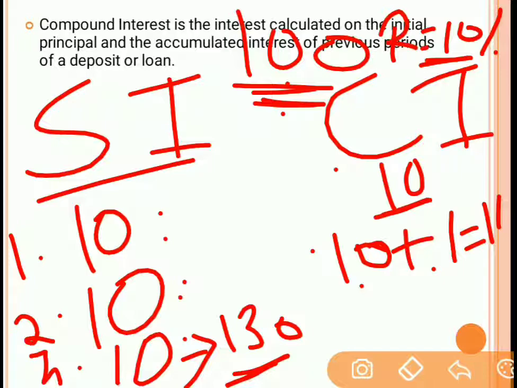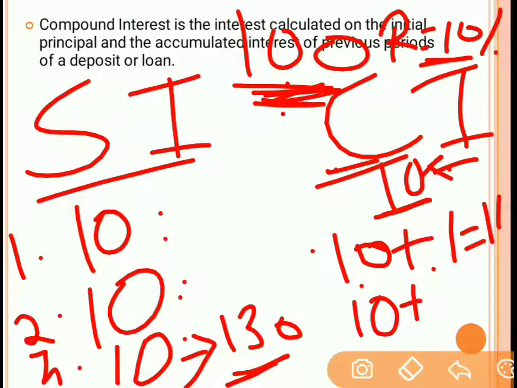Now let's say that you have decided to pay the amount after 3 years. So after 3 years, the interest which is to be paid on the principal is 10 rupees, plus the interest which was to be paid at the end of the first year was 10 rupees.